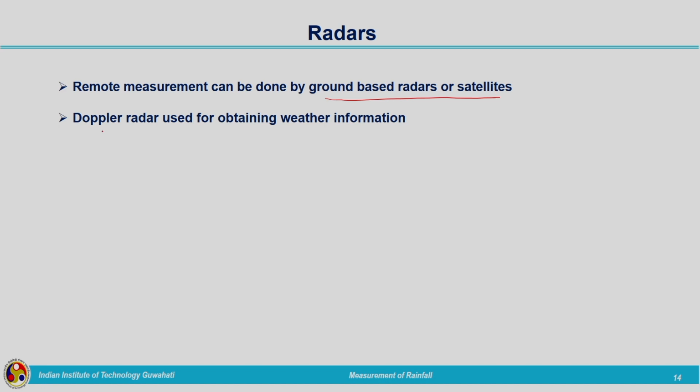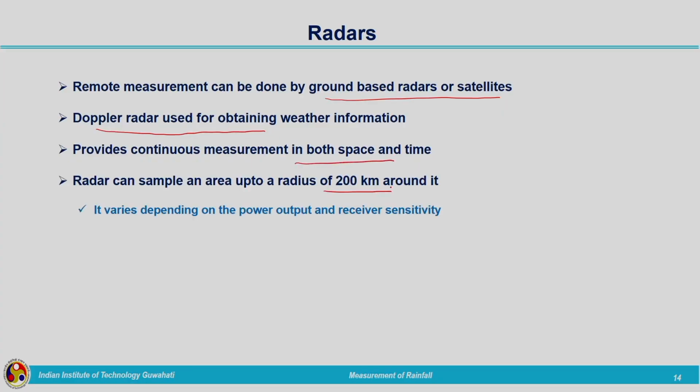In the case of radar, Doppler radar is used for obtaining weather information. It gives the continuous measurement of rainfall, not directly the rainfall, a certain relationship we have to make use of, but still it gives the continuous measurement which varies with respect to time and also space. That is, the temporal variation and the spatial variation is captured by means of these radars. Around 200 kilometers of radius, we can get the data from the radars.